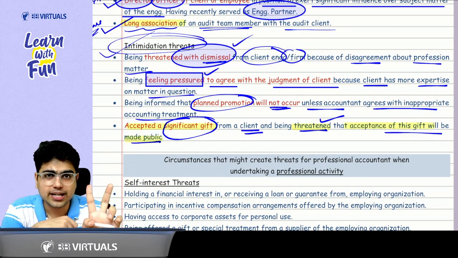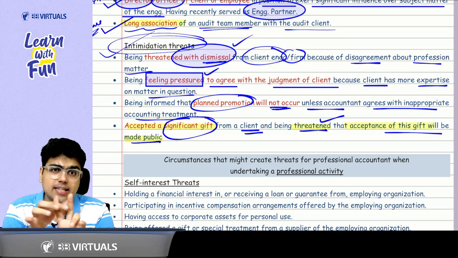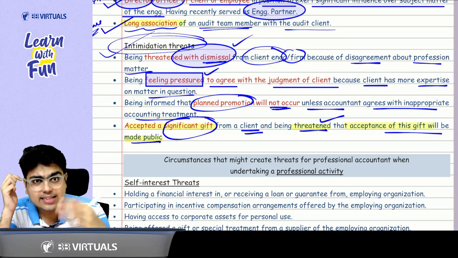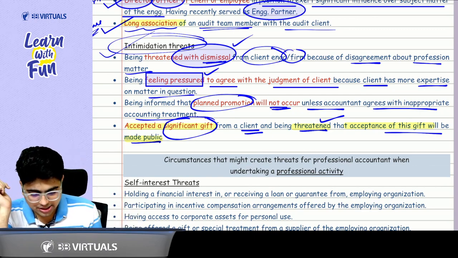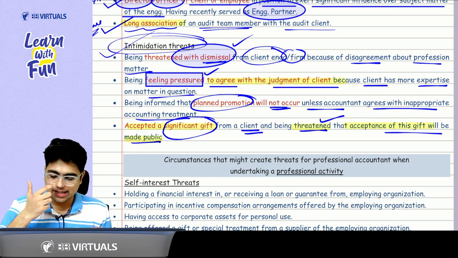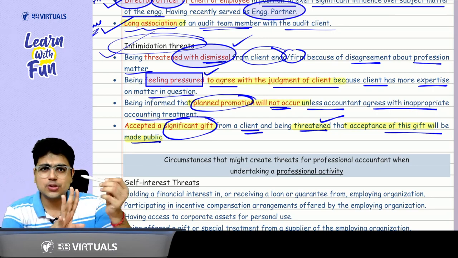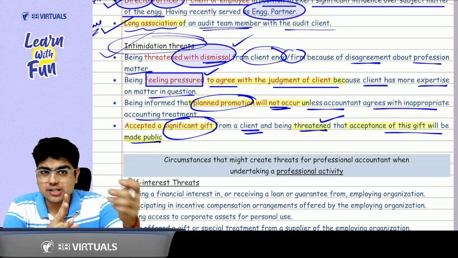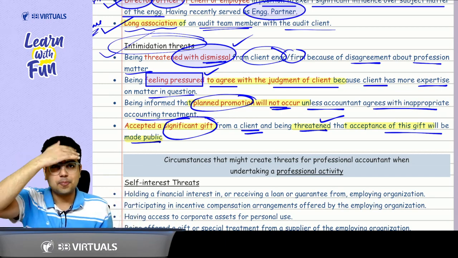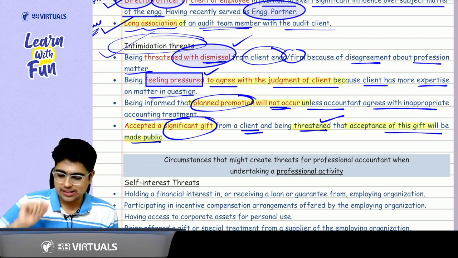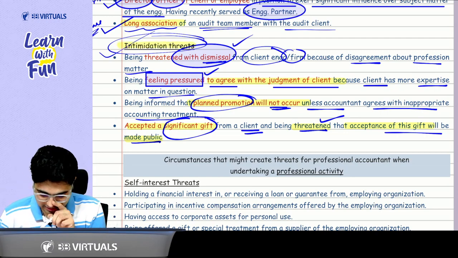So two types of threats were made: threatened with dismissal, threatened by the gift, and that threat created a pressure to agree with the judgment of client, and at the end of the day your promotion will also not occur. So these are the 4 points: 2 threats, then pressure to agree with the judgment of client, and at the end of the day your promotion will not occur. So 4 points you have to consider for intimidation threats.